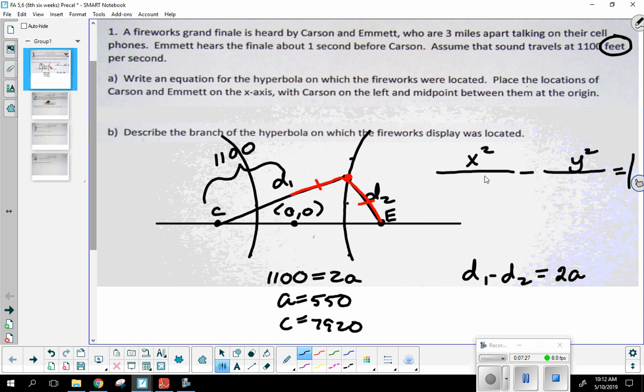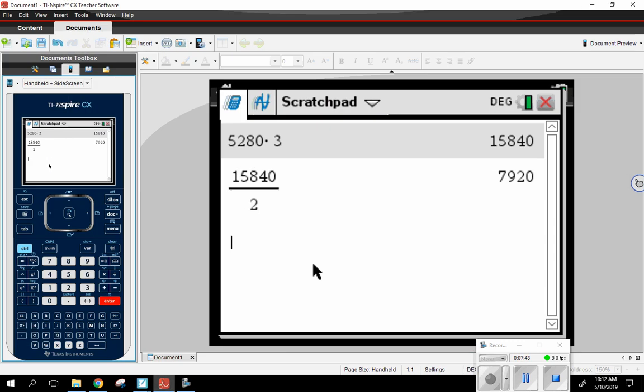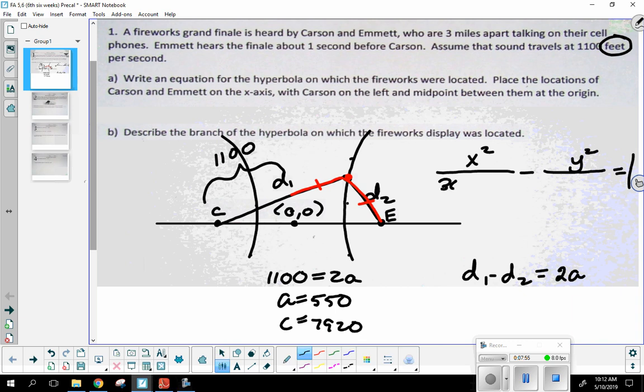Is everybody okay why I put the x first? Because the graph is opening what? Horizontally, so x has got to be the positive one. Now, we have a. All I need is a squared and b squared, and I've got the equation. Where would a squared have to go? Below x or y? There you go. Remember, a squared will always go below the positive variable. Okay, so let's figure out what is 550 squared. 302,500. Now, we just need b squared.